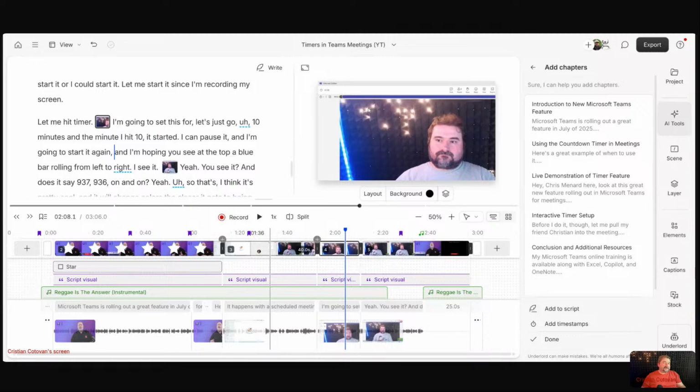So it kind of gives you a little view of what you have in your entire composition. And another thing that shows up in this bar is the comments. So if you have comments from people, kind of like if you use Descript as a review tool, they will show you the comments there as well.